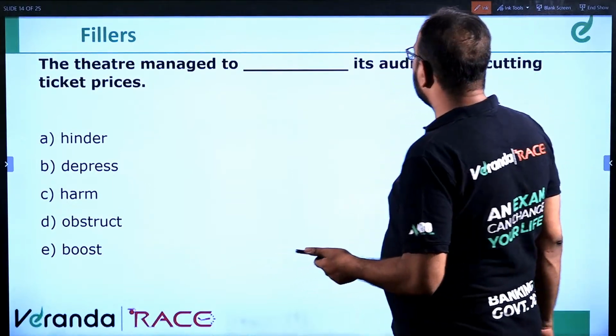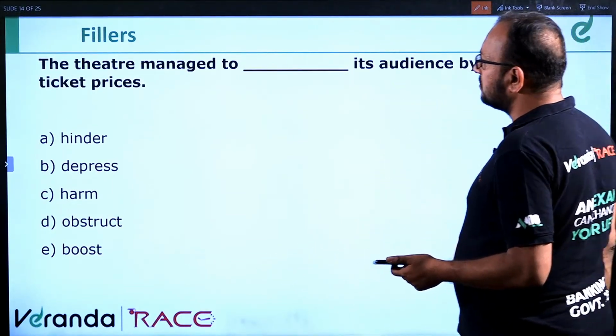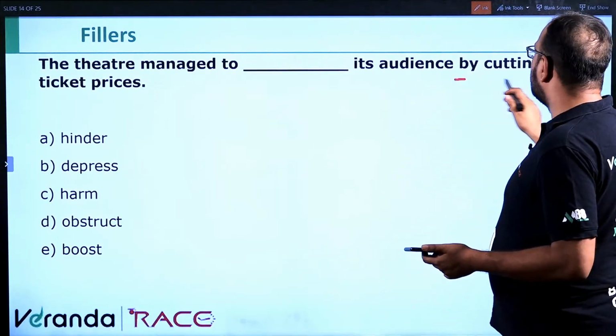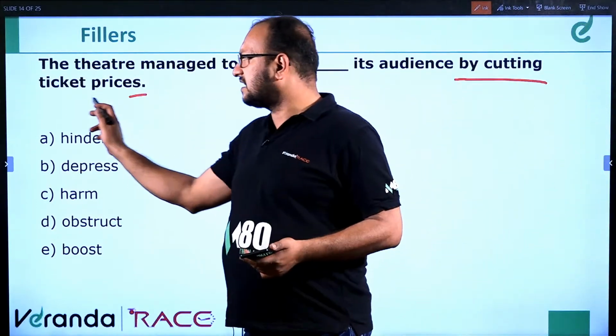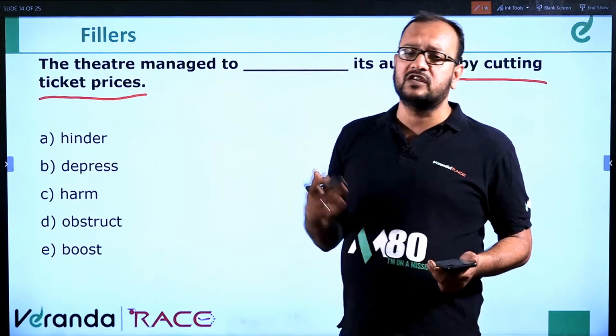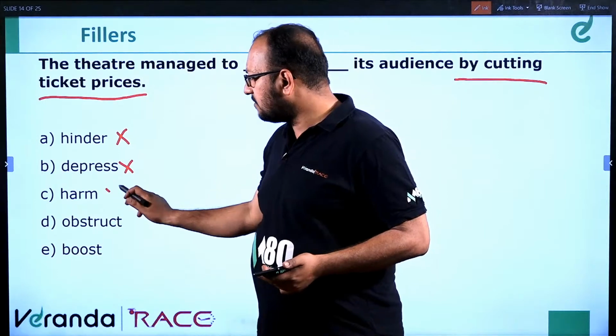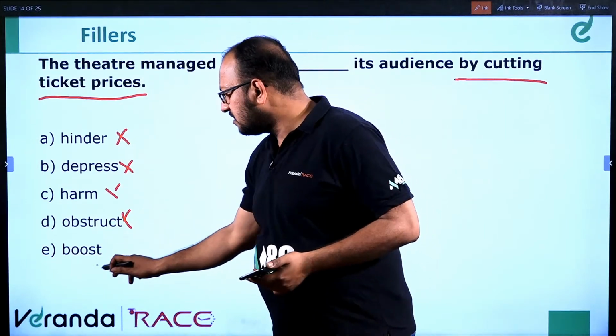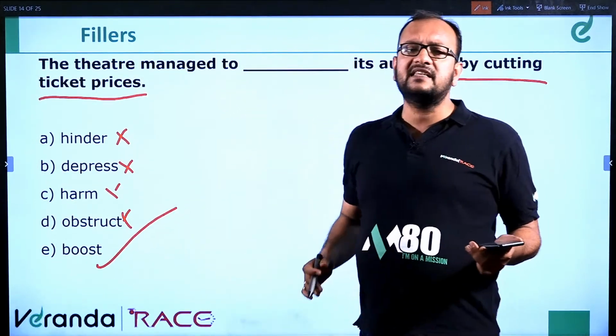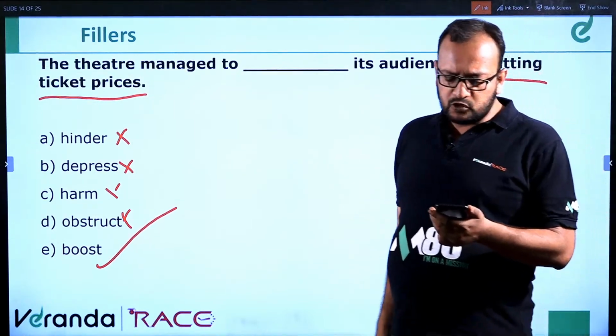Okay. The theatre managed to dash its audience by cutting ticket prices. If the price is cut down, it will motivate the audience. So which is the word: hinder, depress, harm, obstruct? Boost will be the correct answer. If you reduce the prices, it will boost the audience, right? Boost the audience.